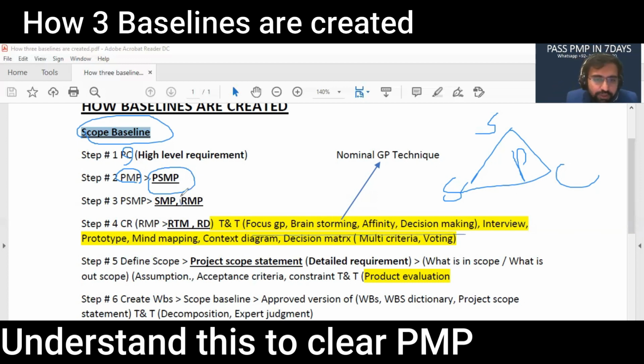So we will be using the requirement management plan initially. With the help of the requirement management plan, we collect all the requirements and we get two major outputs. Requirement traceability matrix, a matrix showing requirements from start till end, showing the reasons for these requirements, showing that these requirements must be satisfied, and that they are linked to the objectives.